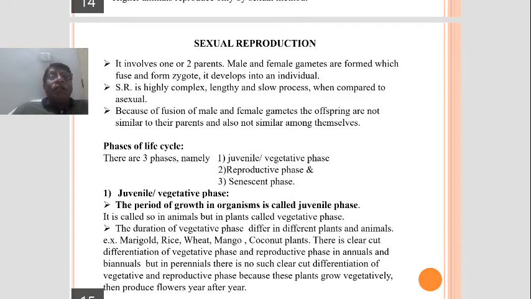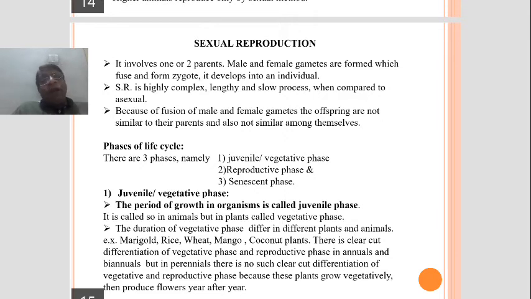Annual means the plant which completes its life cycle in one season or 1 year, for example, a rice plant, a marigold, a sunflower plant. First it grows vegetatively, then produces the flower, what we call the reproductive phase.